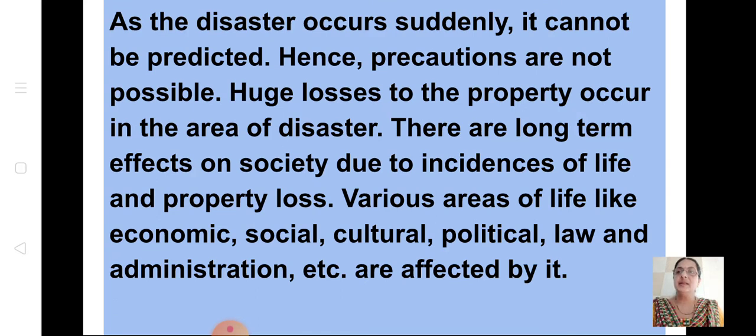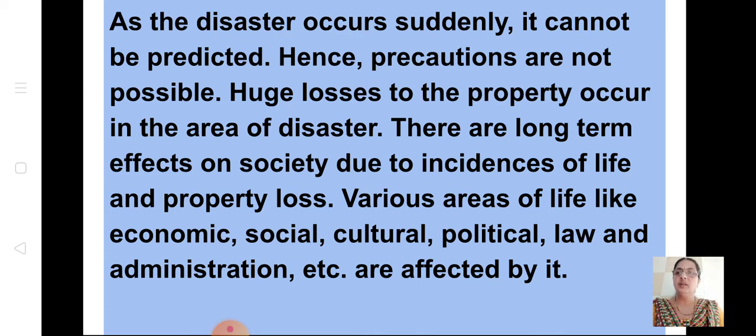As the disaster occurs suddenly, it cannot be predicted. Can it be predicted? No, it is a sudden natural disaster. Sometimes it can be predicted, like when there is a cyclone or a storm. From the meteorological department you get the information, but some of the other disasters cannot be predicted at all. Hence precautions are not possible. Huge losses to property occur in the area of disaster.